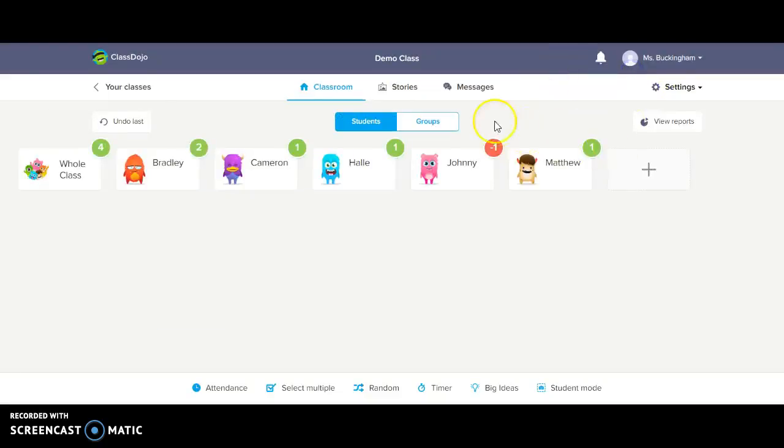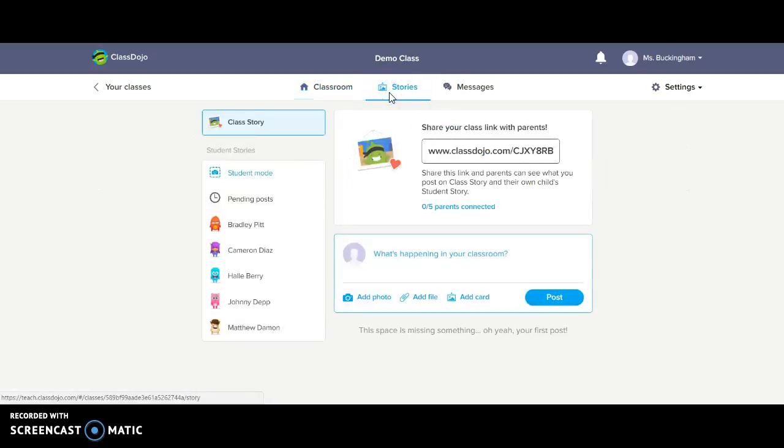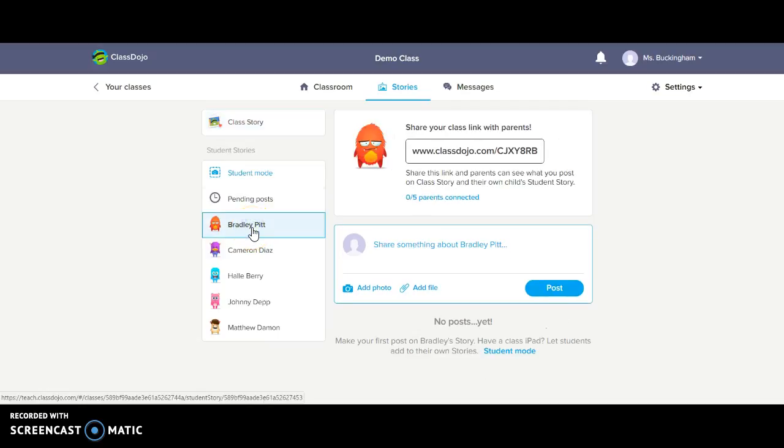Another great feature with this website is the teacher can share stories. Now with this, the teacher can post anything that's going on throughout their day in the classroom, where they can post pictures or comment on posts and just really show and keep the parents involved so they really do know what their students are doing. Or you can click on a certain student individually and share something personal that they did. Maybe they did a great art project and they want to share it on their page so their parents can really see it, save it, and maybe even save it onto their computers at home. This is what makes that possible for them.